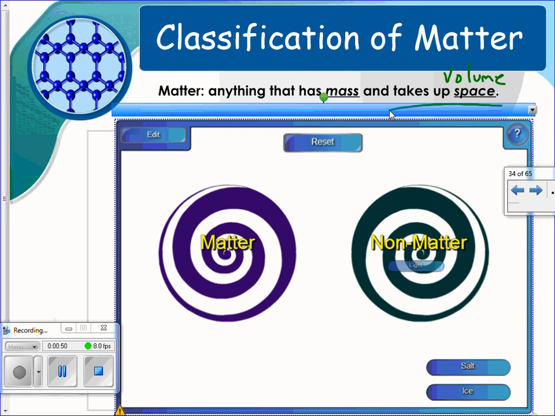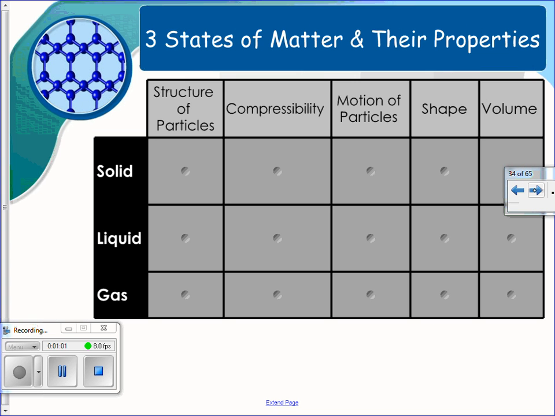Energy would be non-matter. Light, non-matter. Salt would be matter. It has mass. And then ice is matter. And then we have radiation, which is non-matter. There are lots of different types of radiation. Three states of matter and their properties.